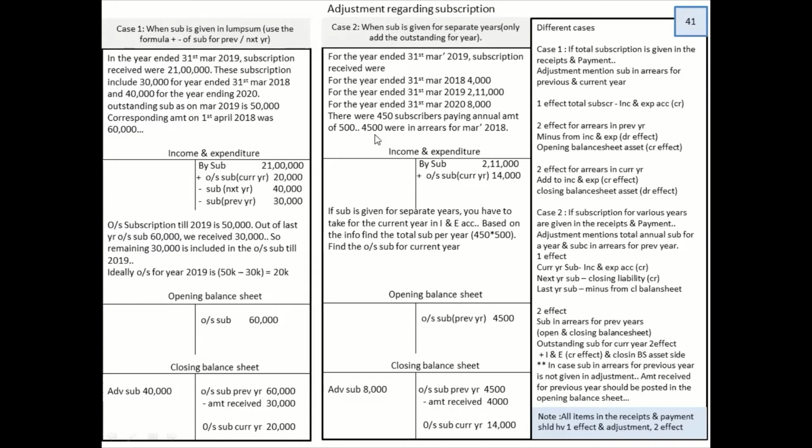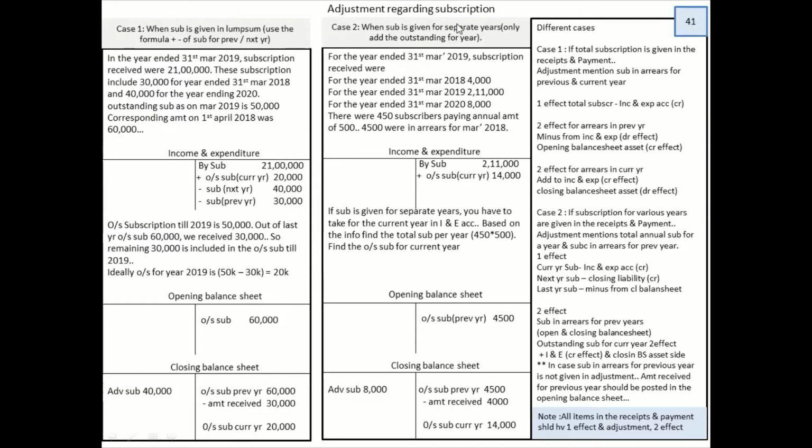All right. So now let's look into this sum. 21 lakhs is what you received. So you wrote by subscription 21 lakhs. This subscription includes 30,000 for the year ended 31st March 18. You're doing it for 19. So anything pertaining to last year, 30, you got to minus. So I have minus here. 40,000 for the next year. For next year also I got to minus. Outstanding for the current year is 50,000. Now if my sum gets over till this part, till 50,000, I would have written 50,000 here.